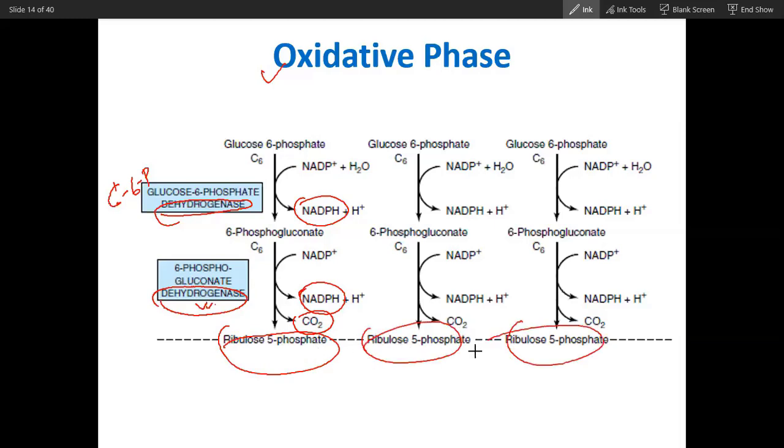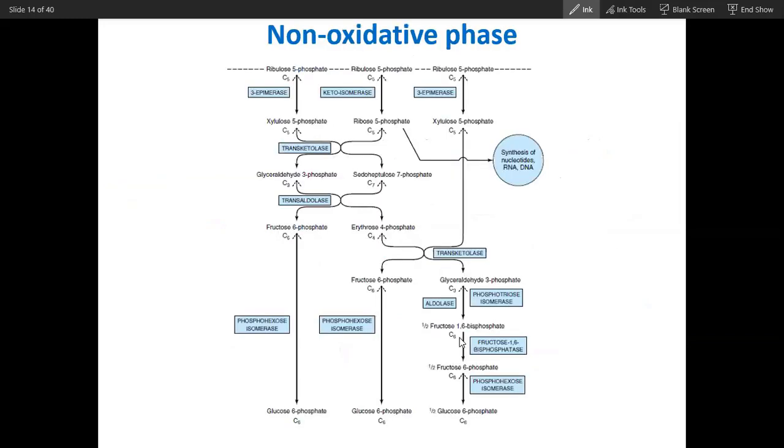So the purpose of showing these 3 ribulose 5-phosphate is that we need to show a reversible pathway, how the reversible pathway works. So we will write the ribulose phosphate pathway here. This is a 5-carbon compound. This is also 5-carbon. This is also a 5-carbon compound. Now you will see the first step and last step.